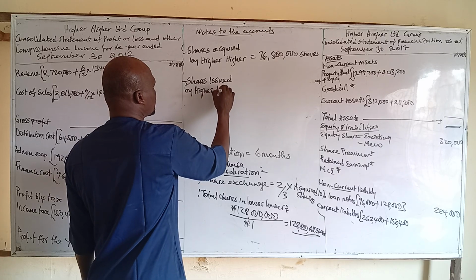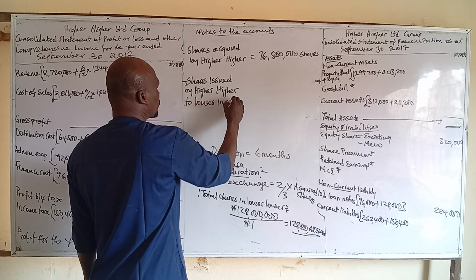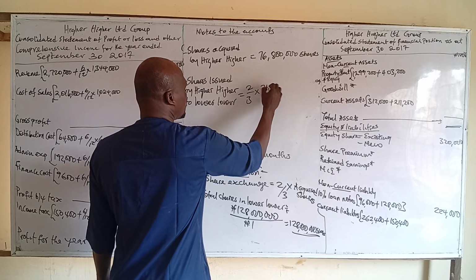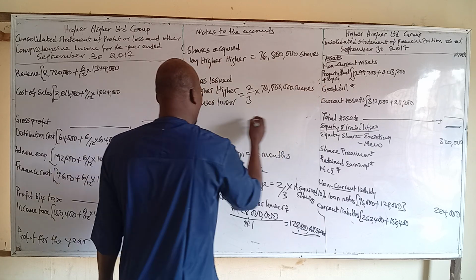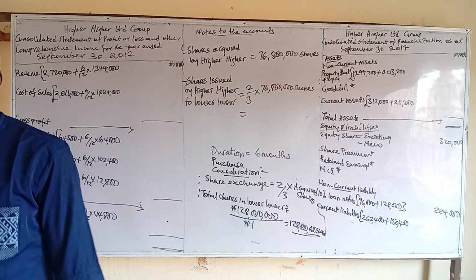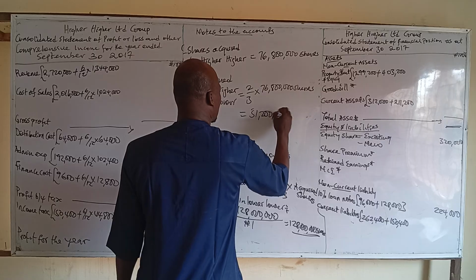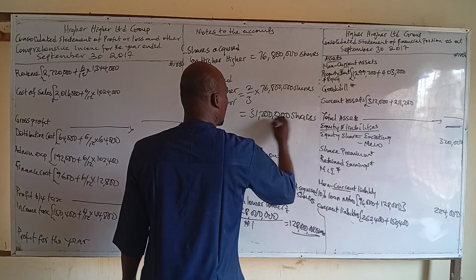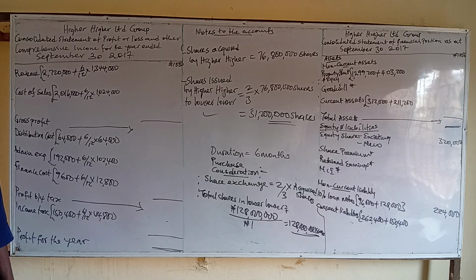By ICAN to lower will be 2/3, Abi, multiplied by what? 76,800,000 shares. Abi. So what's that? What's the value? 51,200. 51,200 shares. This is what we issued. This is what I issued. Is that not?